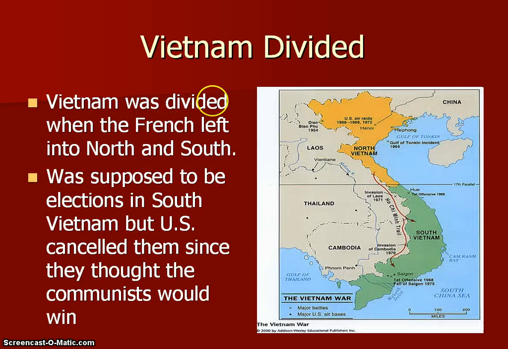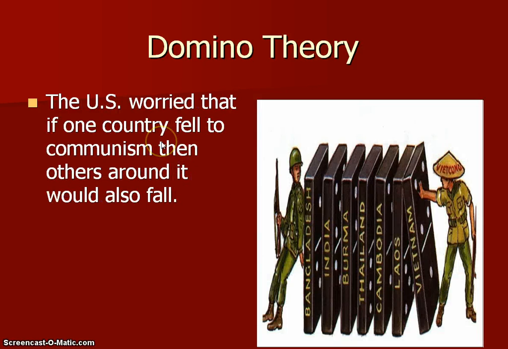Vietnam was divided when the French left into North and South. And there were supposed to be elections in South Vietnam, but the U.S. canceled them, partially because they thought the communists would win. And there was a real belief in what was called the Domino Theory. And here's an example of it. This idea that if Vietnam were to fall, then Laos would, then Cambodia, and so on.